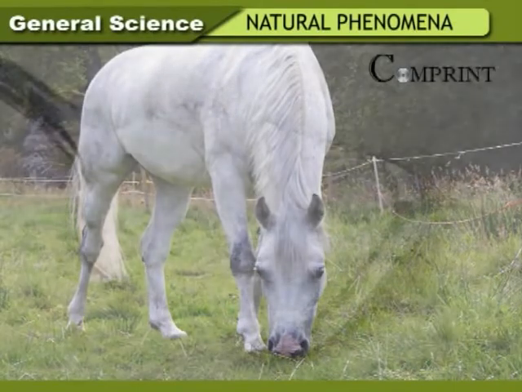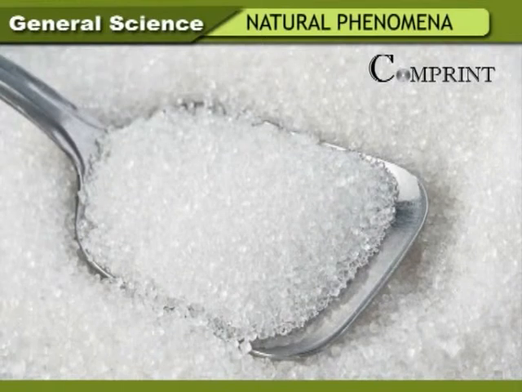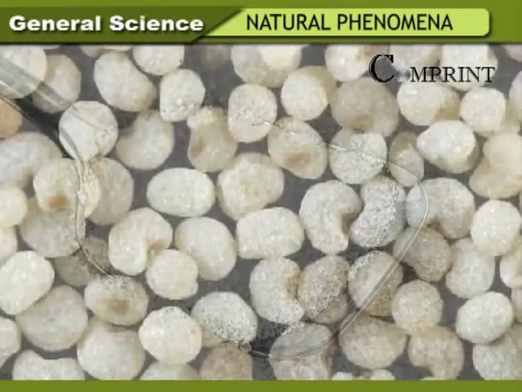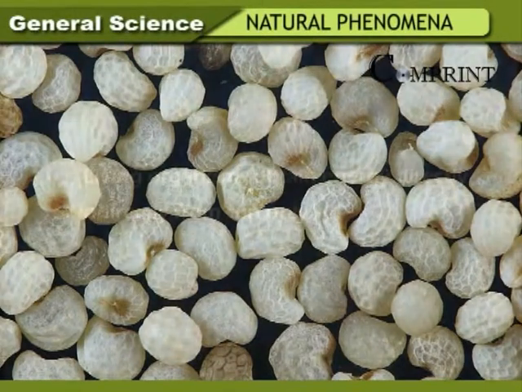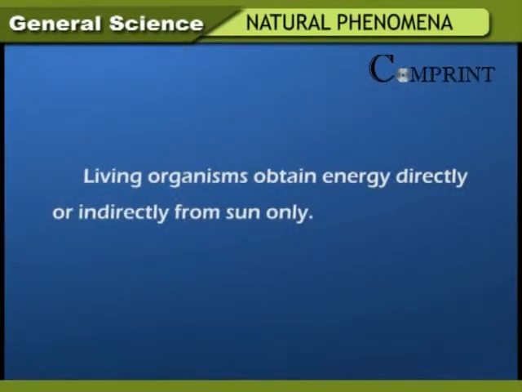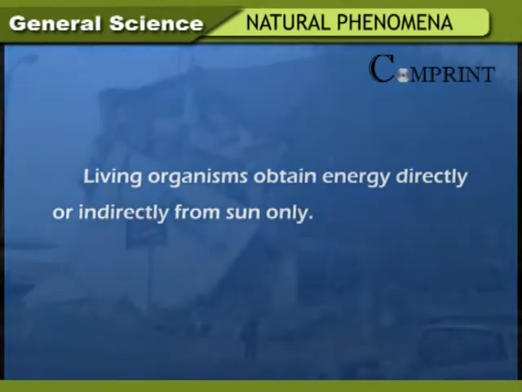Humans and animals get energy from plants. Plants absorb sunlight and manufacture starch and sugars through a process called photosynthesis. They store this energy in fruits, seeds, roots, stem, and leaves. Living organisms obtain energy directly or indirectly from the sun only.